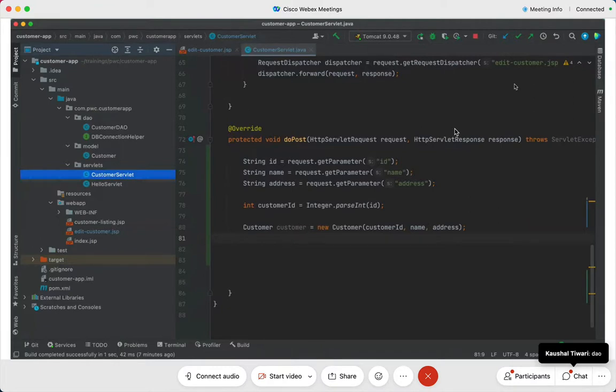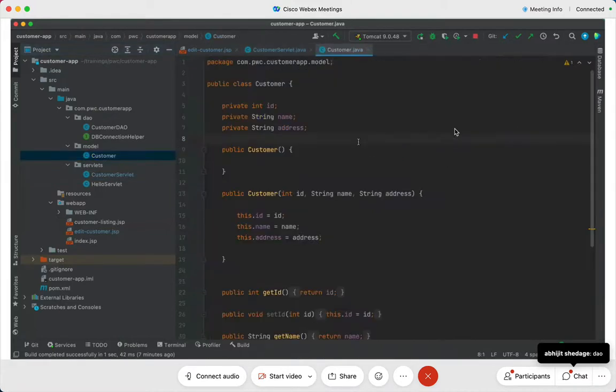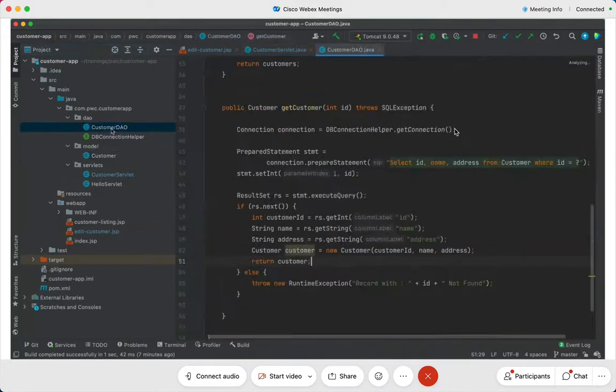Customer class? That's bad. It is supposed to be the database. Come on, I'm really very unhappy. Those who said the customer, how come customer? Customer is a model class here. Come on, it contains the state of the object. Did I write any other logic over here? Where is the database logic supposed to be? I'm really getting angry. So it is supposed to be the DAO, right? It's supposed to be the DAO class, the customer DAO class.